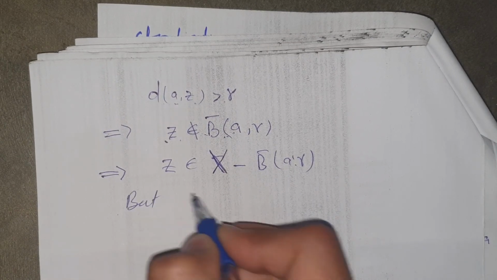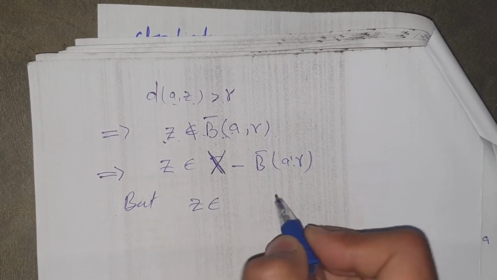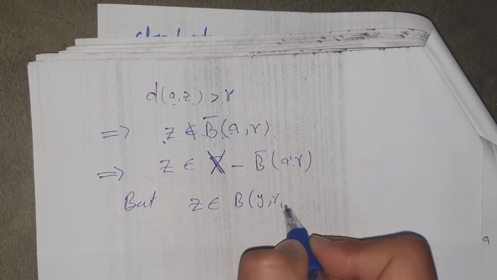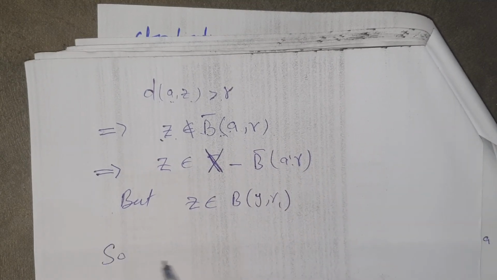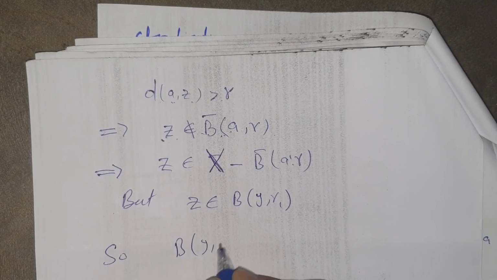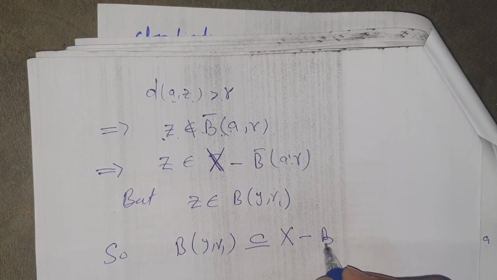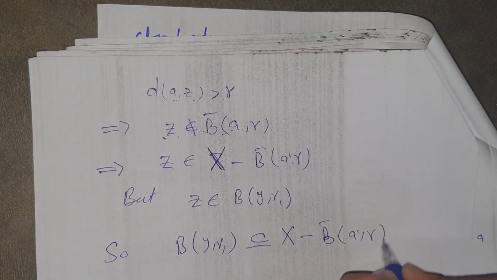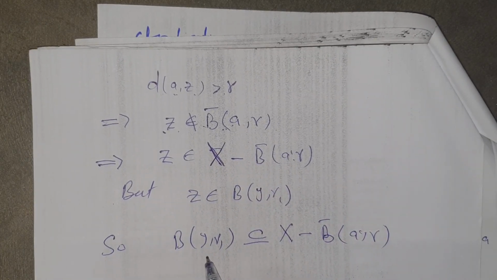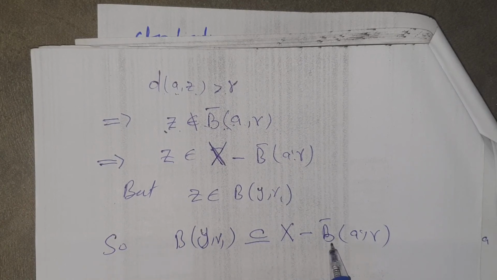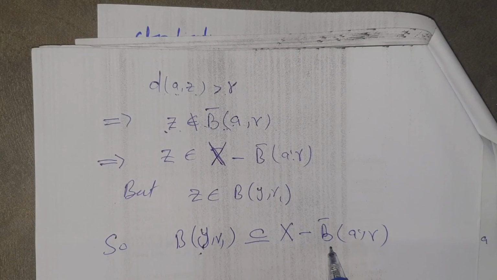But z belongs to B of y, r1, so this B of y, r1 is contained in X minus the closed ball with radius r. As you know, to show that any set is an open set, we take any element from this set, draw an open ball, and show that this open ball is also contained in this set.